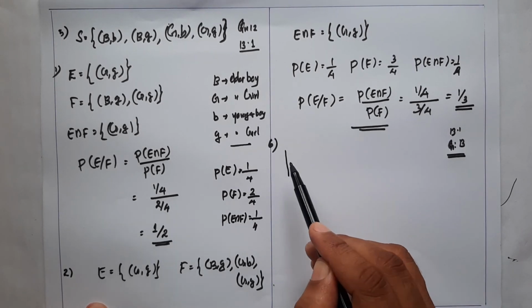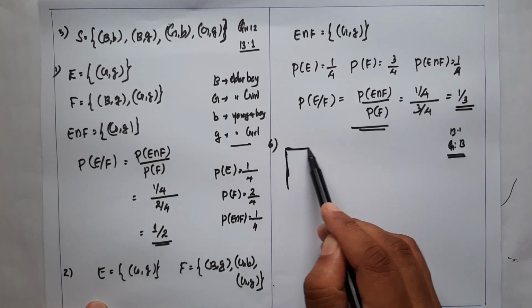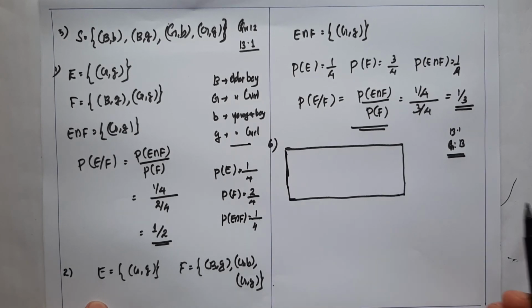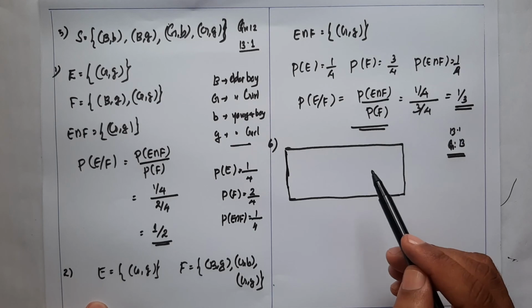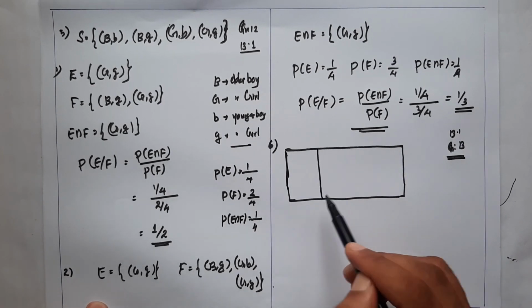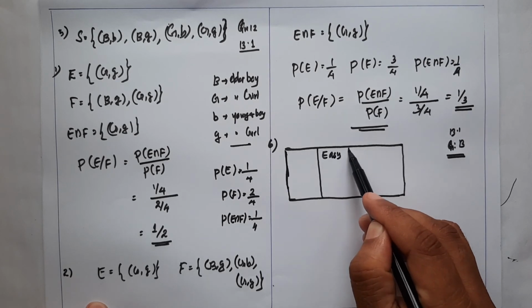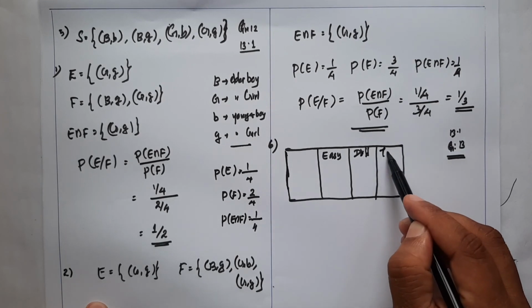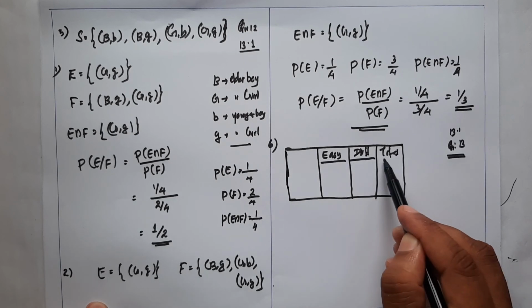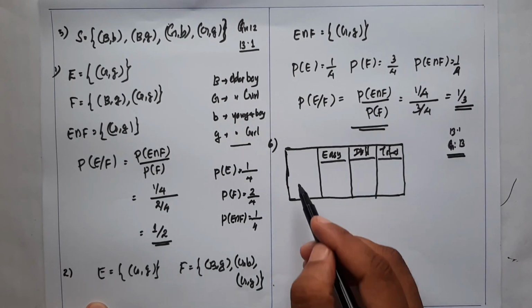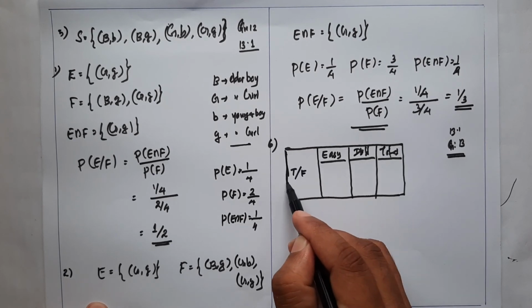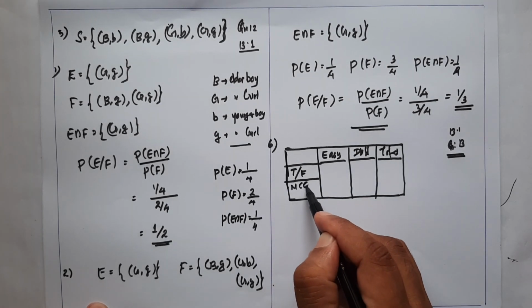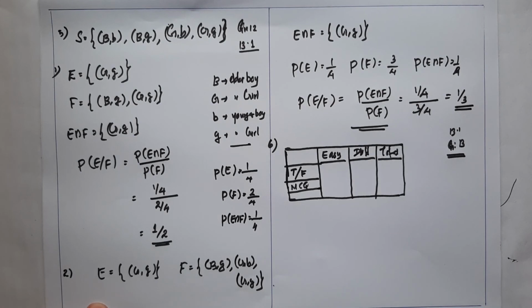Here, using the given conditions, we first form a table. The columns are easy, difficult and total questions. The rows are true false questions, then MCQ questions, and third the total.